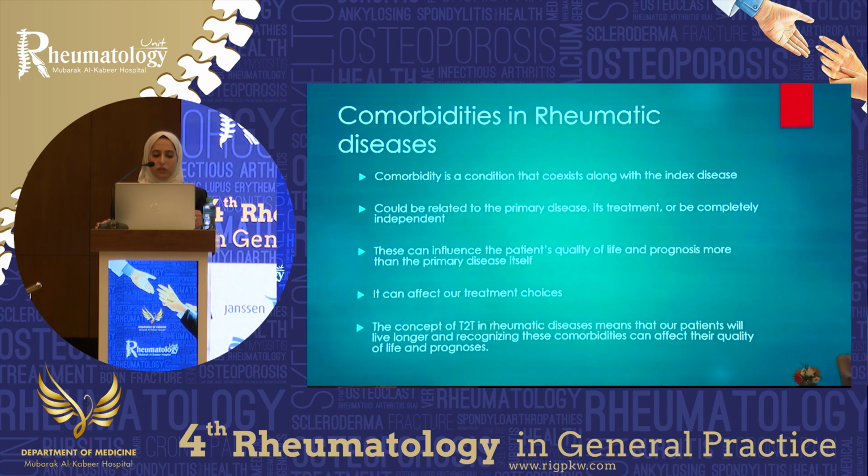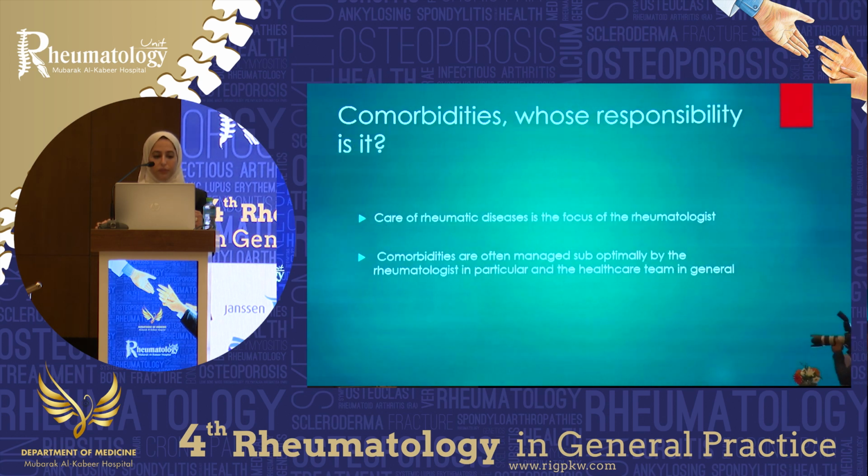So comorbidities and rheumatic diseases. A comorbidity is a condition that coexists along with the index disease, could be related to the primary disease, could be related to treatment, or be completely independent. These can influence the patient's quality of life and prognosis more than the actual primary disease. It can affect our treatment choices, and the concept of treat to target in rheumatic diseases means that our patients will live longer, and recognizing these comorbidities can affect their quality of life and prognosis.